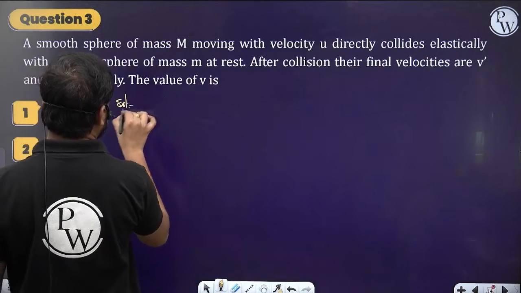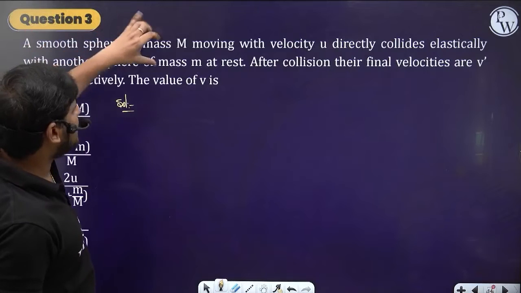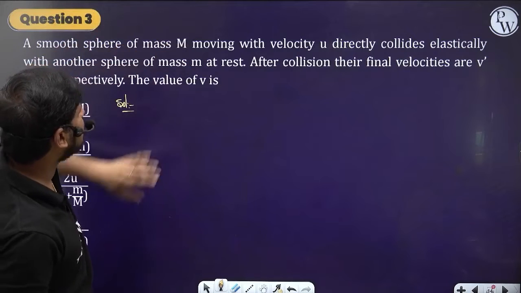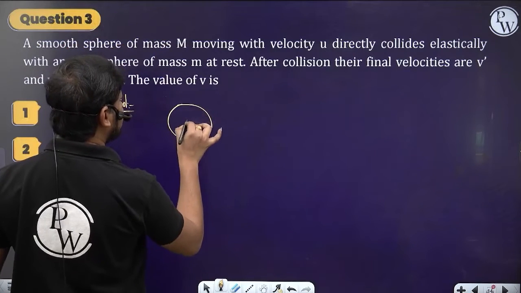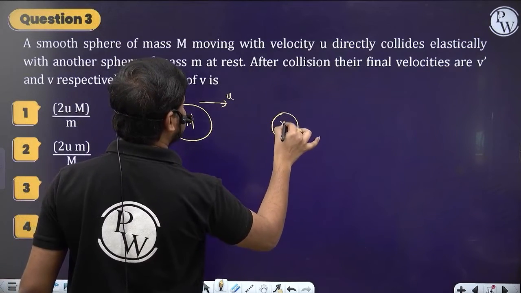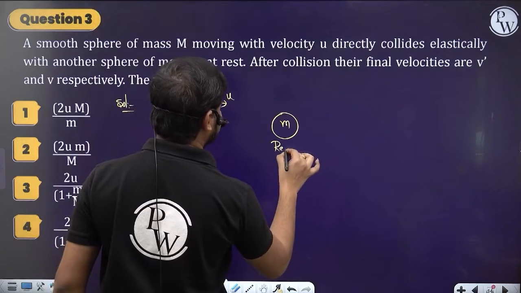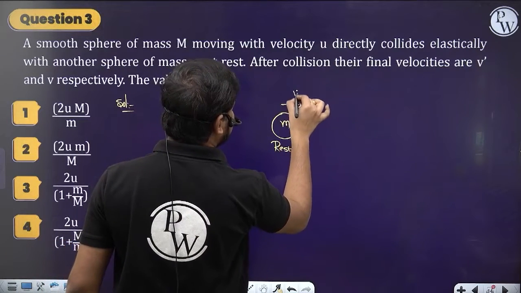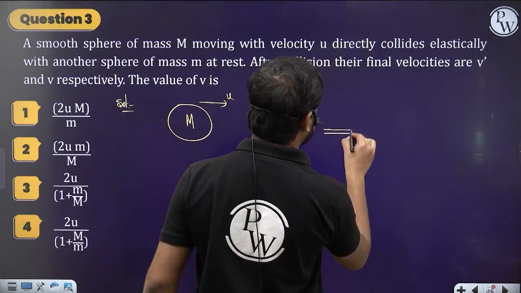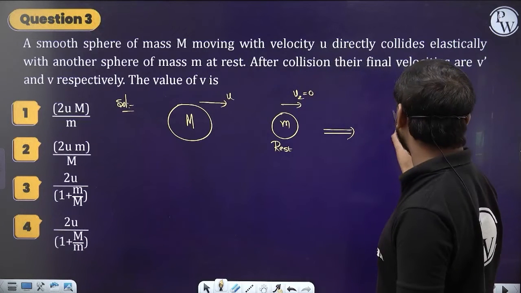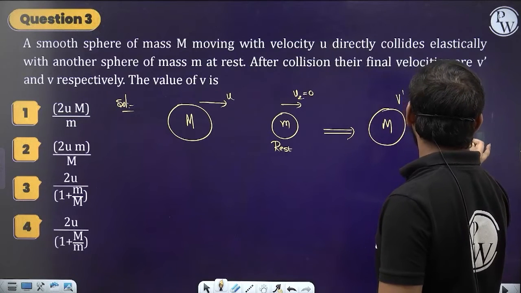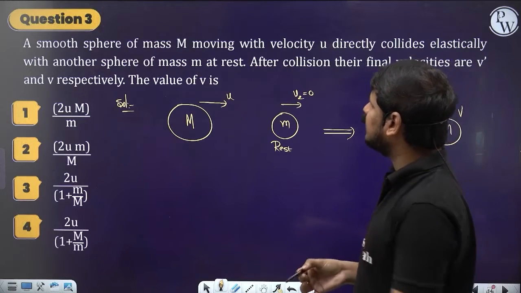So what does the question say? A smooth sphere of mass m moving with a velocity u directly collides with another sphere of mass m which is at rest. So this is a sphere of capital M mass moving with a velocity u, and it collides with a small mass m which is at rest, so its velocity is 0. So I can say u2 velocity is 0. After collision their final velocities are v dash and v. This one of mass M has velocity v dash, and the small m mass velocity is v. So we have to find the value of v.